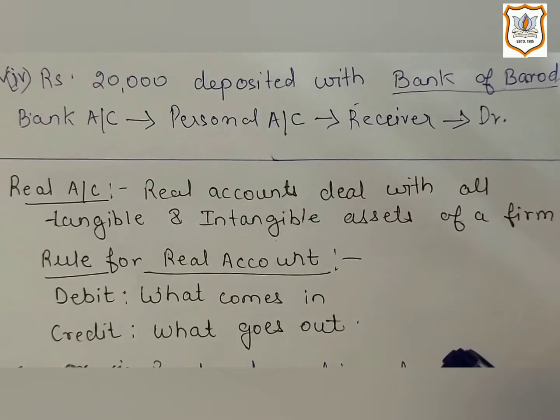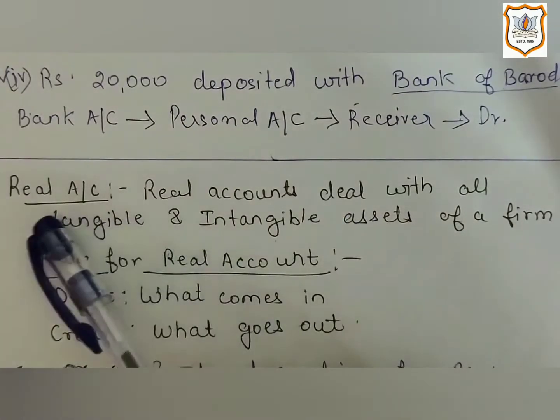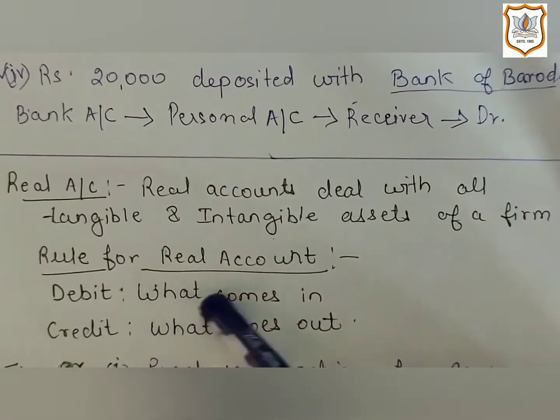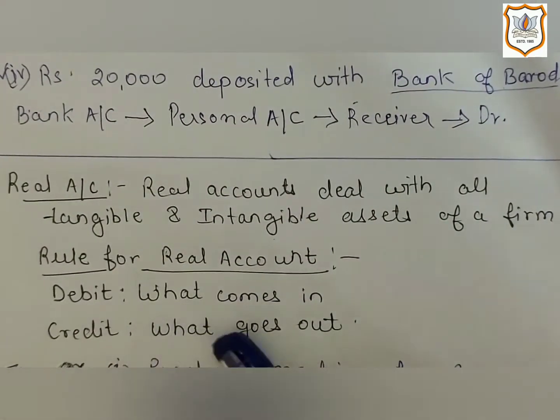Now let us understand rule 2, that is rule of real account. As I have explained you in previous video that real accounts can be categorized into two categories, goods account and assets account. Or we can say that it deals with all kinds of assets, and the rule is debit what comes in and credit what goes out.